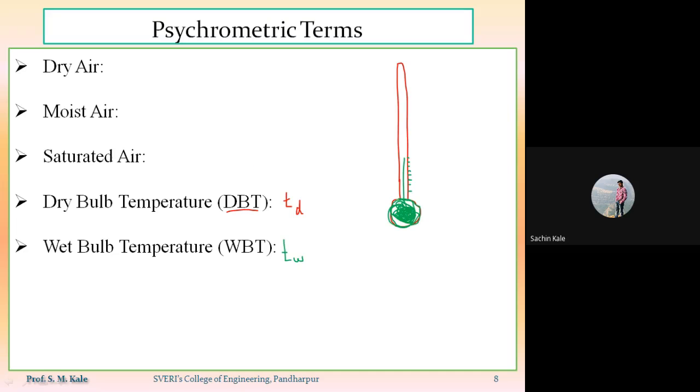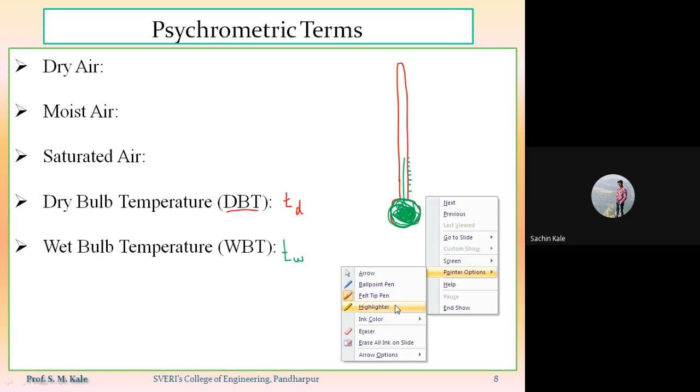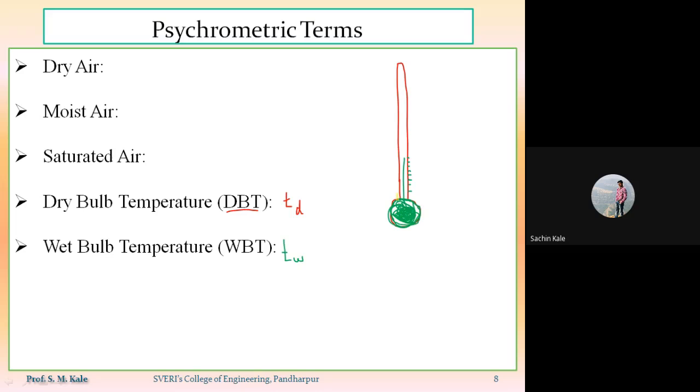In case of dry bulb temperature, the sensing bulb of the thermometer is clean and dry. Whereas in case of wet bulb temperature, the sensing bulb of the thermometer will be surrounded or wound with the help of wet cloth.